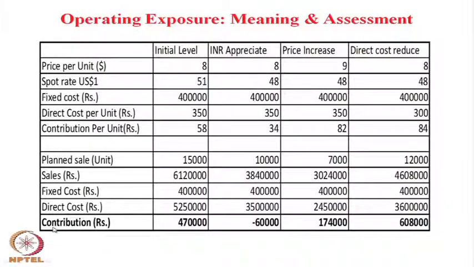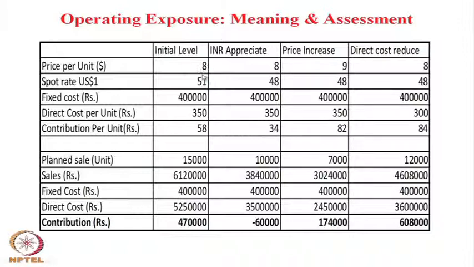So, if there is no change, what we have done here, if you see the table, per unit cost is $8 and per dollar spot price is 51, and the company has a fixed cost of 400,000 and cost per unit is 350. How we got 350?